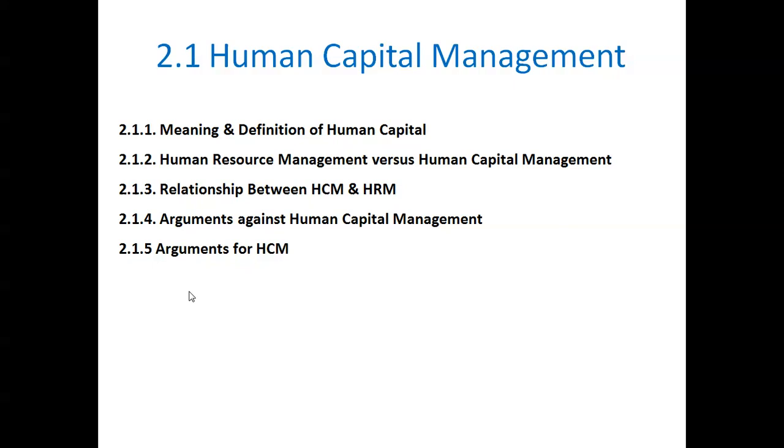Then the next one is 2.1.3, about the relationship between human capital management and human resource management. Then next one is 2.1.4, about arguments against human capital management. And the last point is about arguments for human capital management. Okay, is it clear?